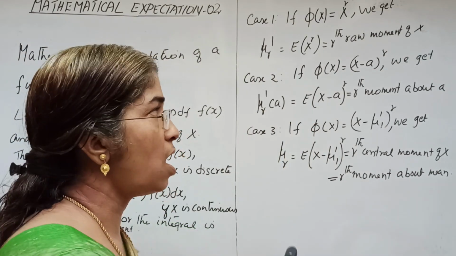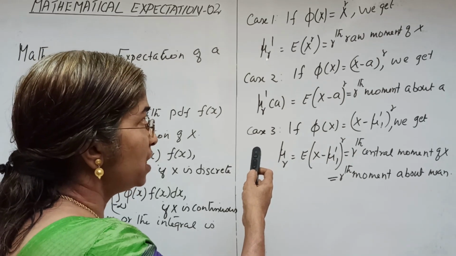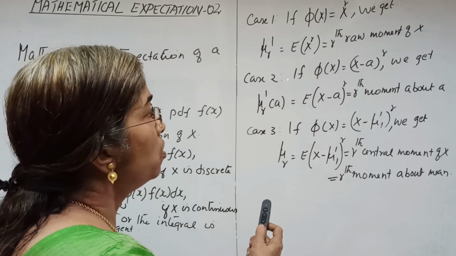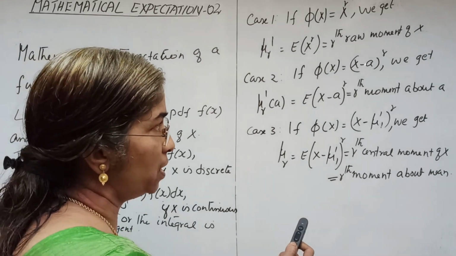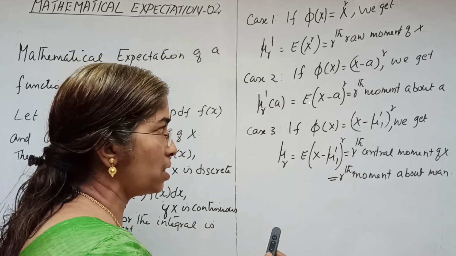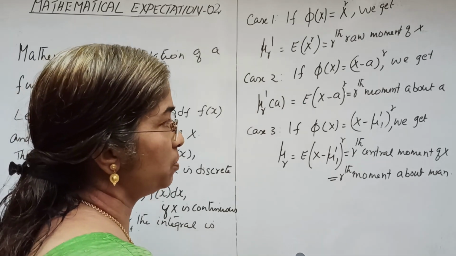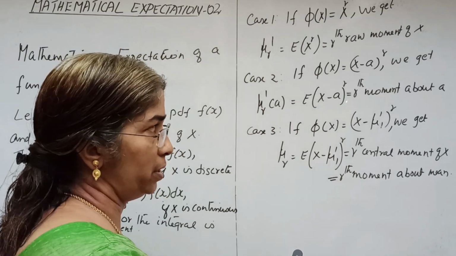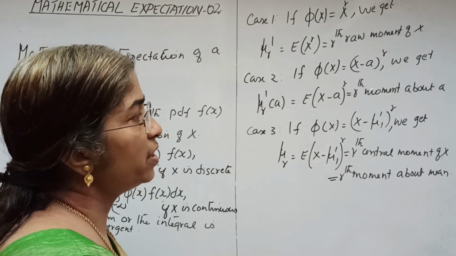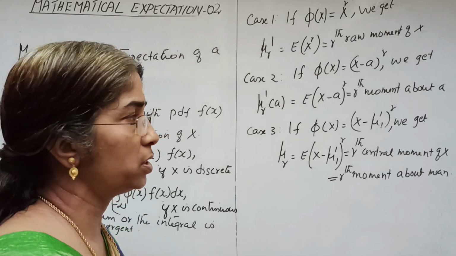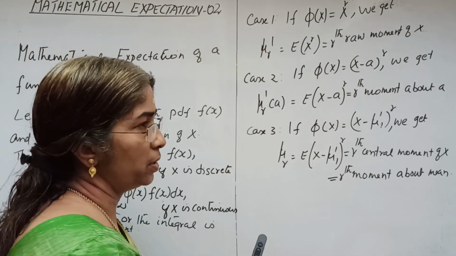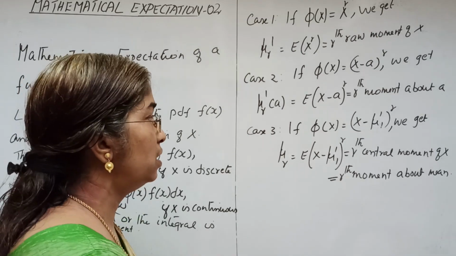Then if phi of x equal to x minus a whole raised to r, we get mu r dash a, defined as expectation of x minus a whole raised to r, which is the rth moment about the point a. When a equal to 0, we get mu r dash, the rth raw moment of x. Putting r equal to 0, 1, 2, 3, etc., we get the required ones.